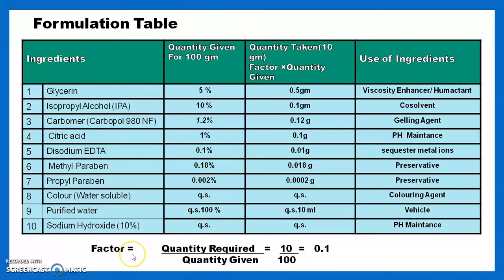For that we calculate the factor. Our quantity is given for 100 and we have to calculate only for 10. Our quantity required is 10, quantity given is 100, so our factor is 0.1. By this 0.1 we multiply the quantity given of the ingredients and we ultimately get the quantity taken. For example, 5 multiplied by 0.1, we get 0.5, that is the quantity of the glycerin. In this way we calculate the quantities of the other ingredients also.